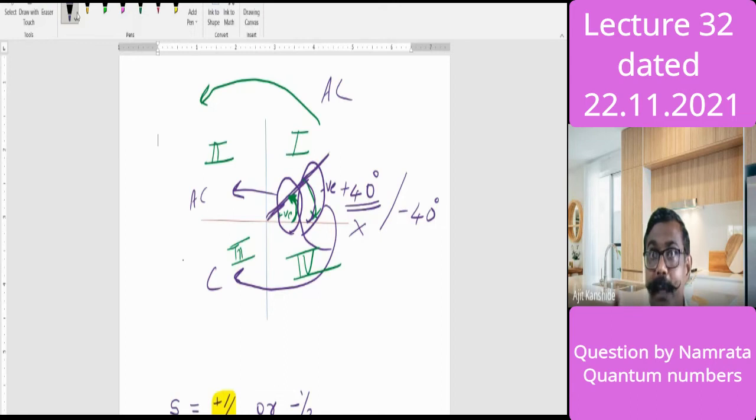The concept is, if we were to measure any direction, then why only from one direction? If I'm talking about the spin of the electron in this way, from your point of view it is clockwise. I repeat, the electron is moving this way. From your point of view, it is clockwise, and from my point of view, it is anti-clockwise. Are you following? Then why should only your point of view be considered? Why not mine? Mathematics says equality is necessary. Find the probability: 50% your decision, 50% my decision should be there.